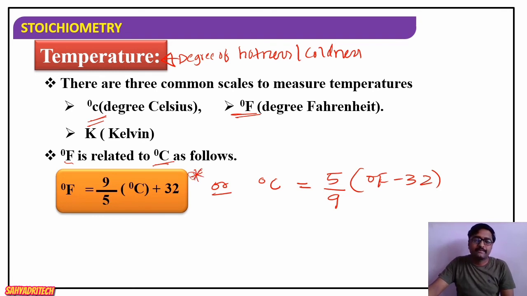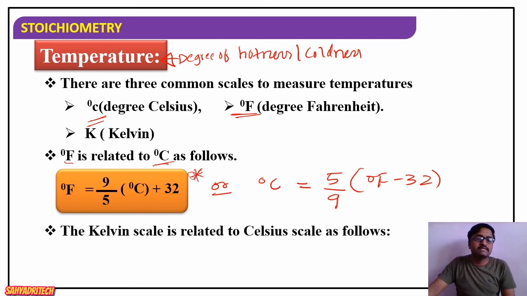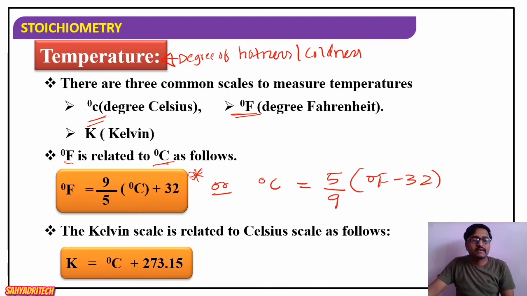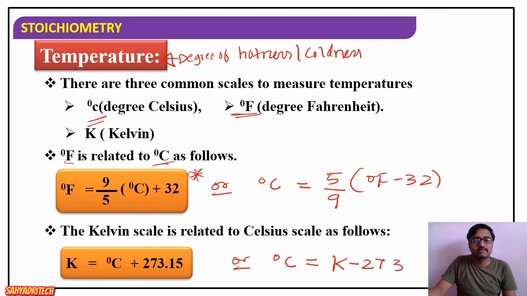Further, the Kelvin scale and Celsius scale are also related to one another by a formula. Kelvin is equal to degree Celsius plus 273.15. Or else we can write degree Celsius is equal to Kelvin temperature minus 273.15. So these relations can be remembered.